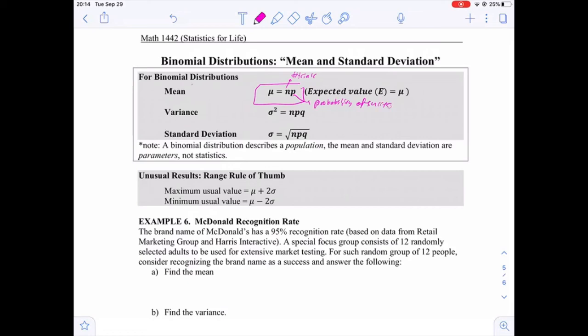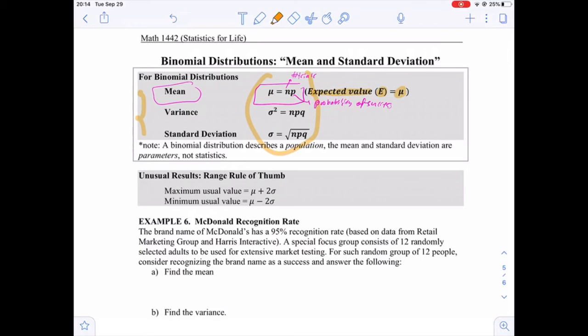We usually call the mean in this case the expected value, and we denote it as E. So the mean is the same as the expected value, so mu is the same as E. When we ask you to find the expected value, it's the same as the mean, for this distribution and only this distribution. For other distributions that we will study later, we can't use these formulas here. So these are just true for the binomial distribution.